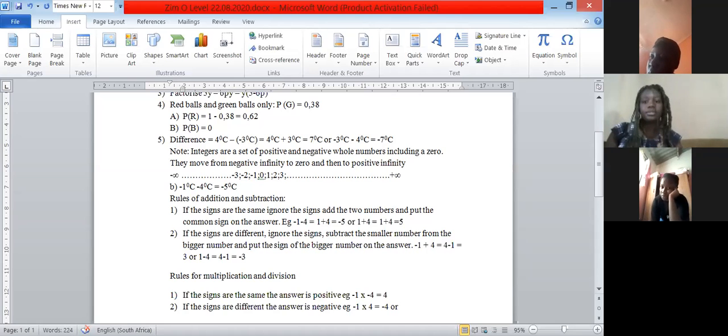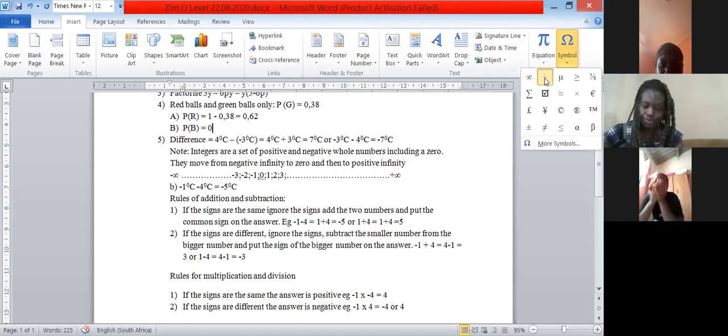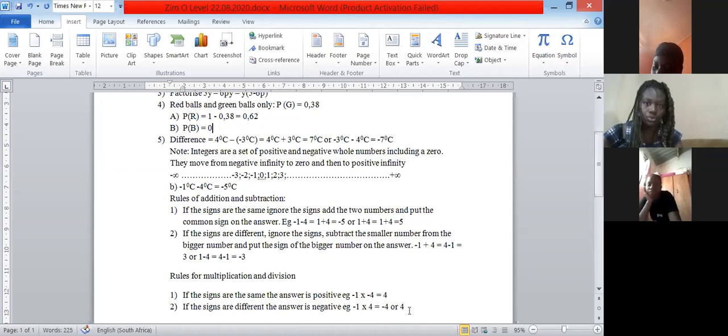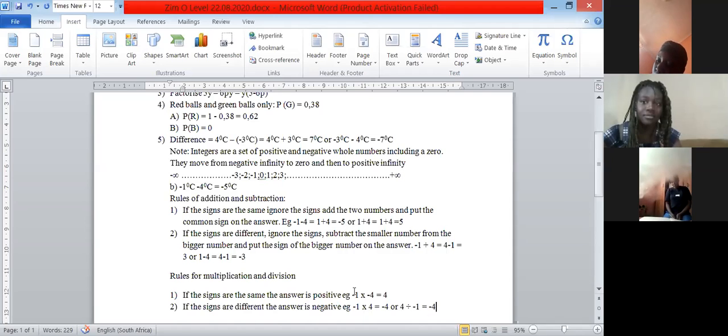Or 4 divided by negative 1. So 4 divided by 1 is 4, so the answer will be negative 4. So if the signs are different and you are multiplying or dividing, the answer is negative. If the signs are the same and you are multiplying, the answer is positive.